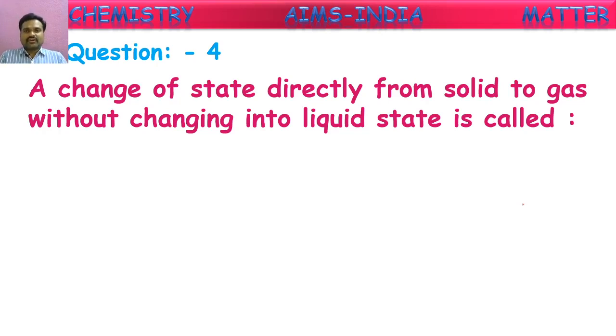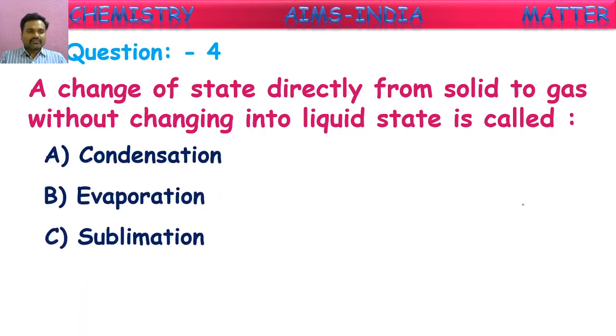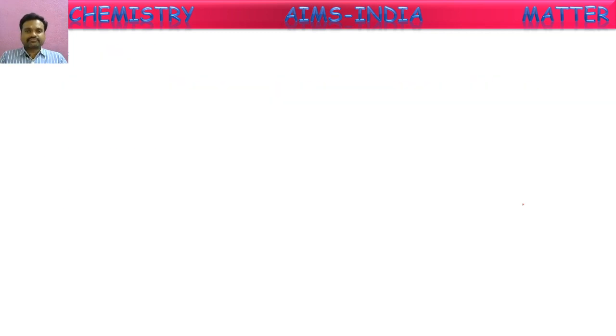Those substances are called sublimable substances, and that process is called, yes, what is the correct answer? Yes, it is sublimation. The process is called sublimation, and those substances which convert directly from solid state to gaseous state are called sublimable substances or sublimates.